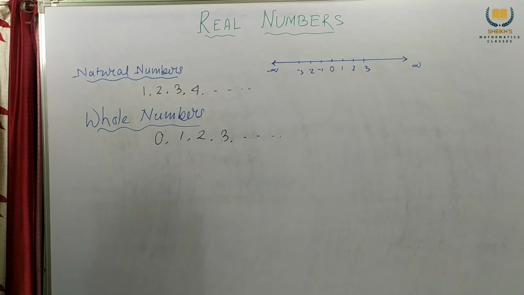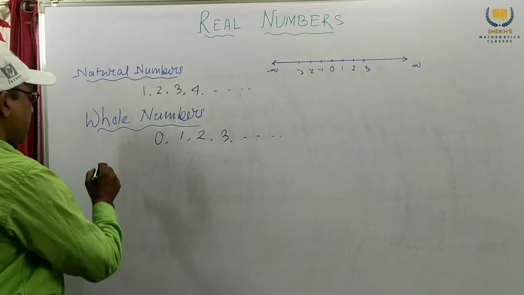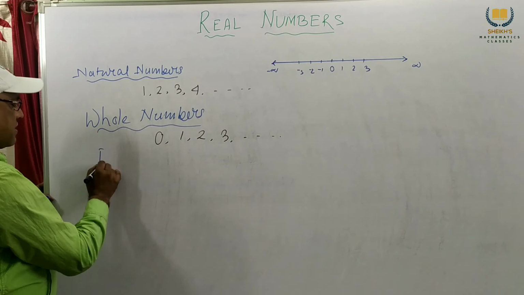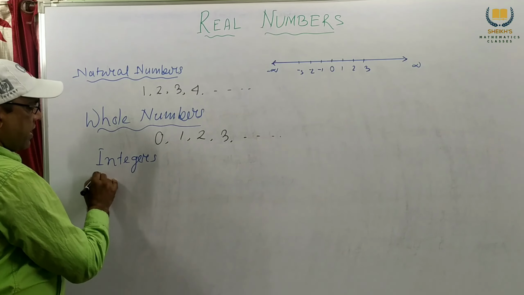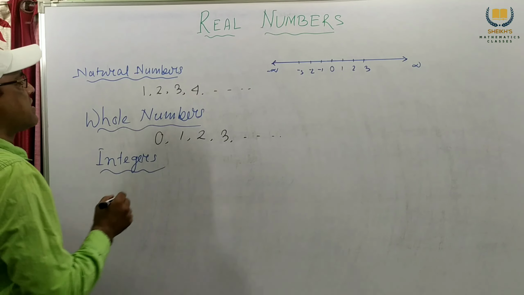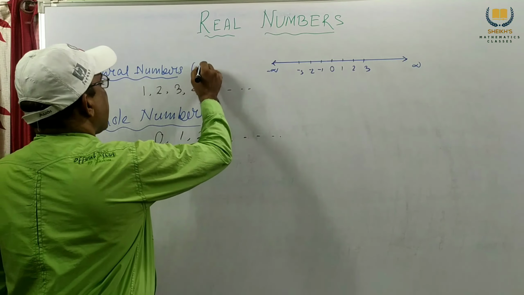Next we consider integers. The natural number symbol is N, the whole number symbol is W, and for integers we write I or Z. These are the symbols.